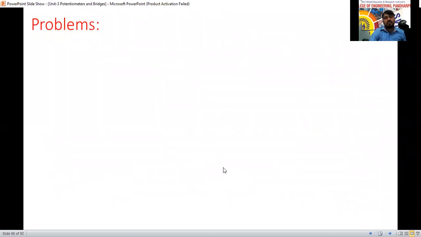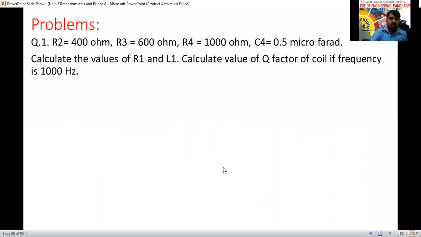So next we will go for the problems. Now you take the problem, and according to that you can draw the circuit diagram. Question number 1: R2 equal to 400 ohm, R3 equal to 600 ohm, R4 equal to 1000 ohm, C4 equal to 0.5 microfarad. Calculate the value of R1 and L1. Also calculate the value of the quality factor of the coil if frequency is 100 Hertz. So the given data they have given clearly: R2, R3, R4, and C4.